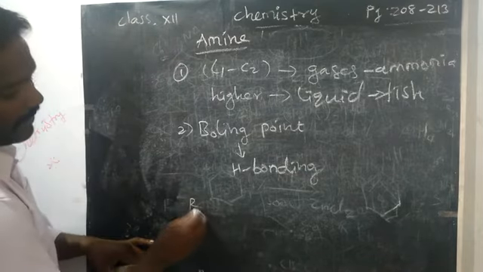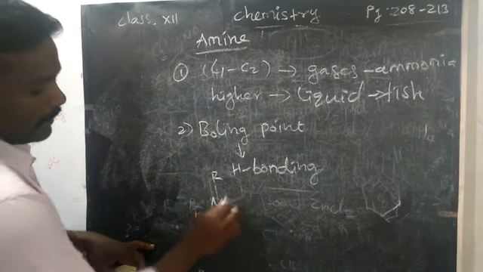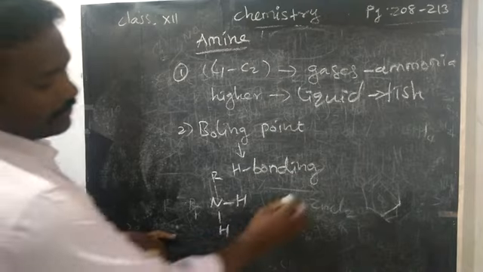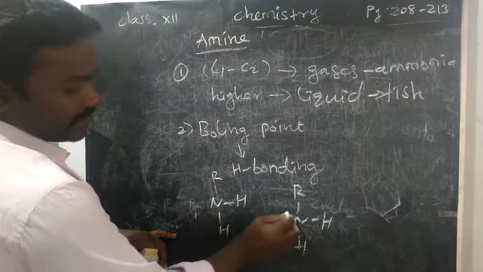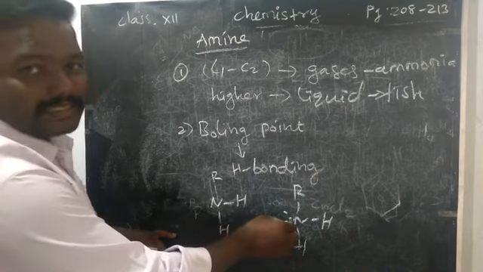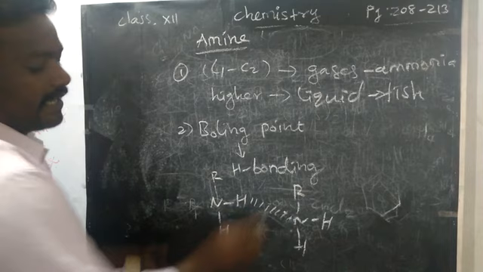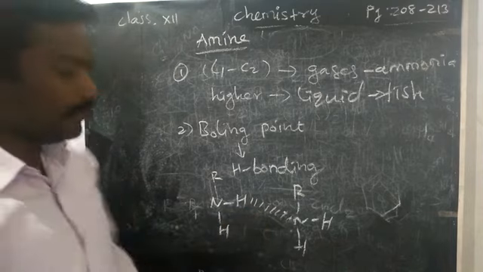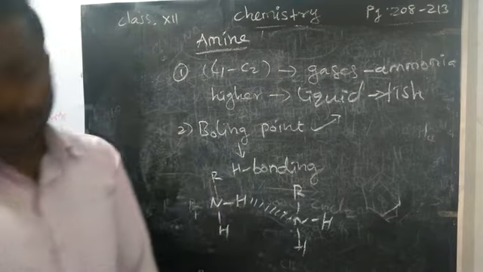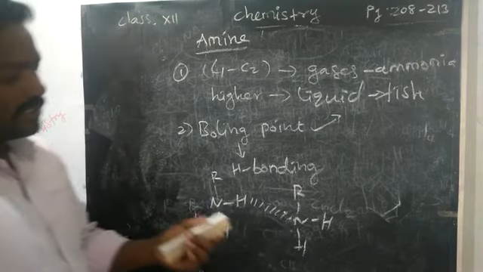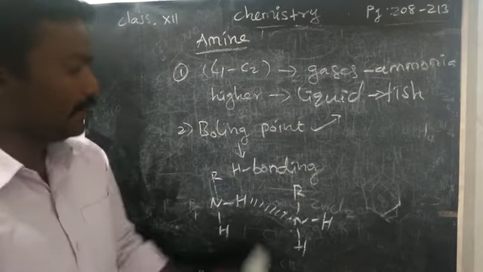If you take one primary amine, RNH2, R, hydrogen, hydrogen, and another, because of the lone pair of electrons which carries a negative character, as well as the positive character on the hydrogen, a hydrogen bond will form, right? Because of this bond formation, the lower members of amines have a high boiling point, but the higher members will not have a high boiling point, because of their hydrophobic nature.